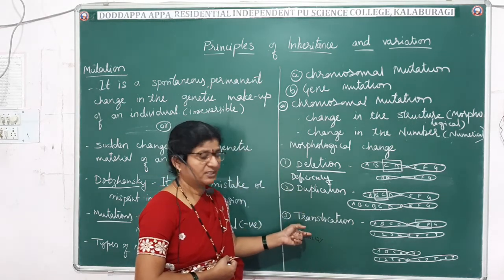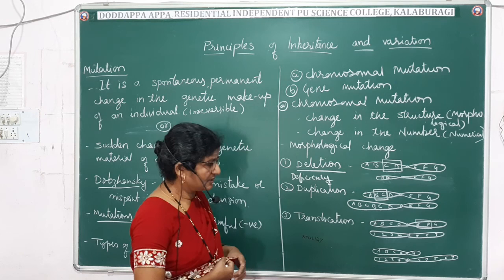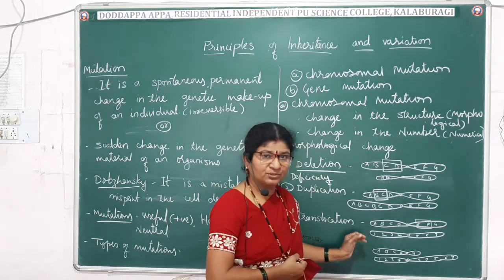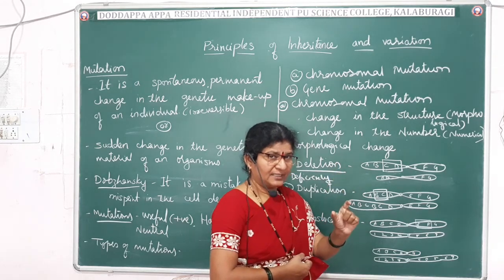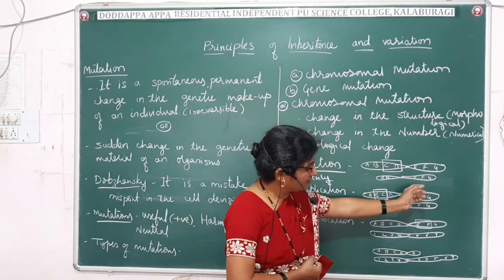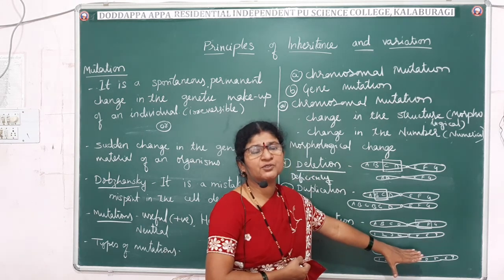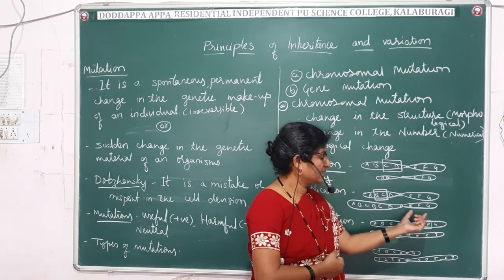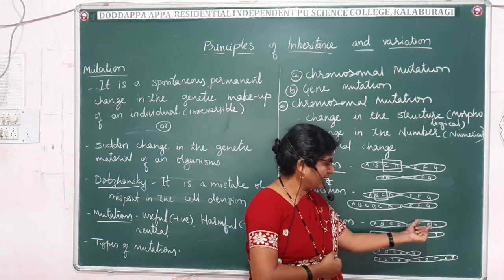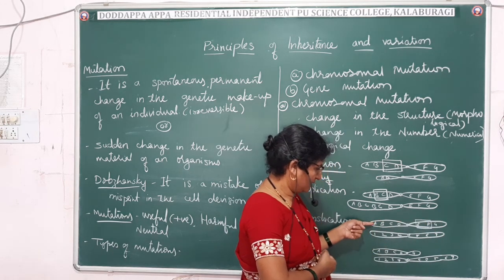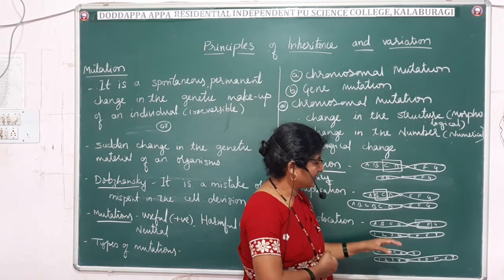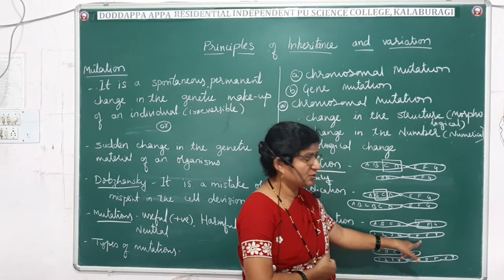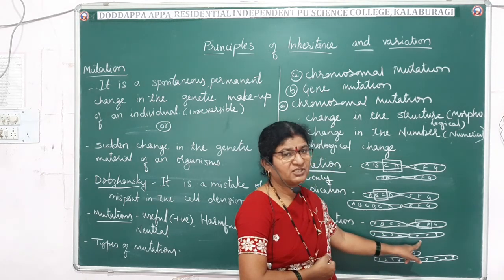Now translocation. Translocation means that between homologous chromosomes or any two chromosomes, one part of the chromosome will get translocated to the other chromosome unnecessarily, which is not wanted.